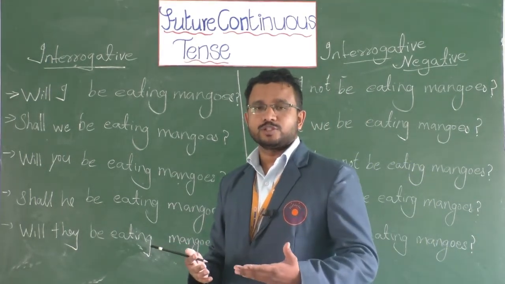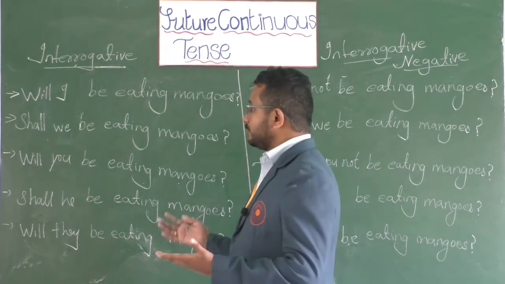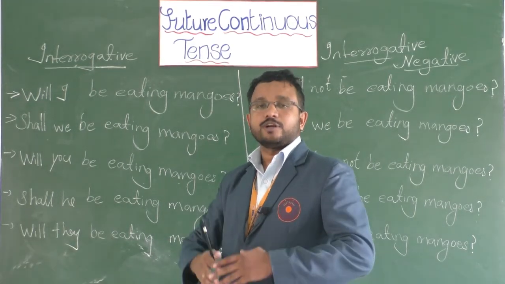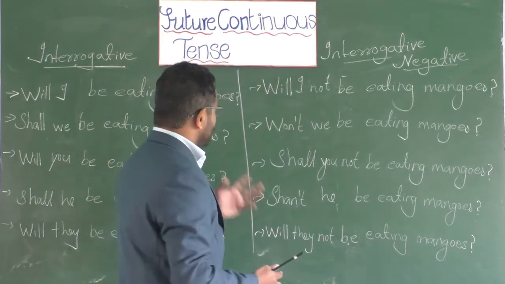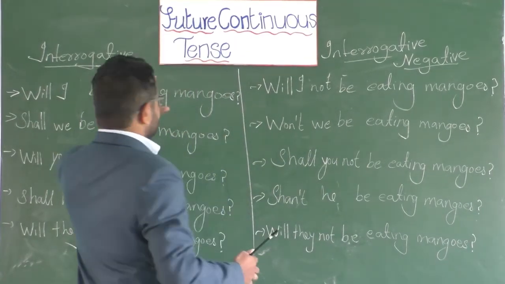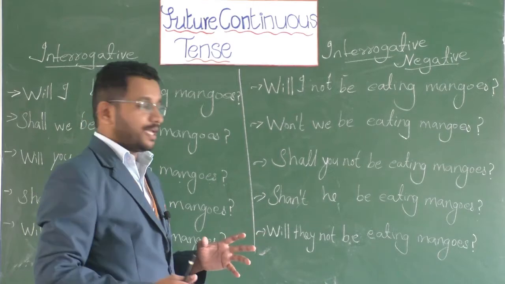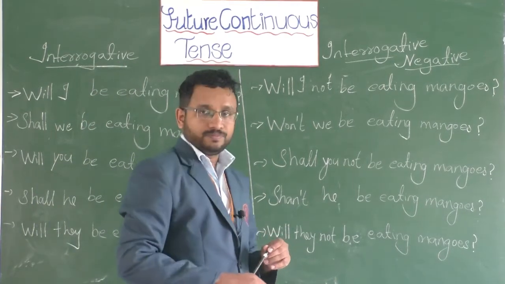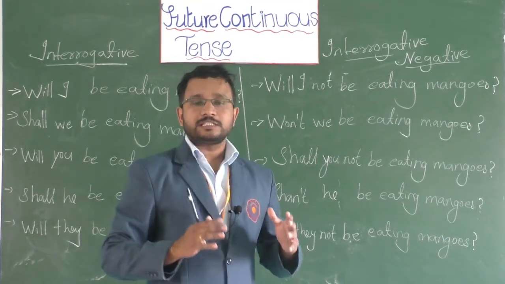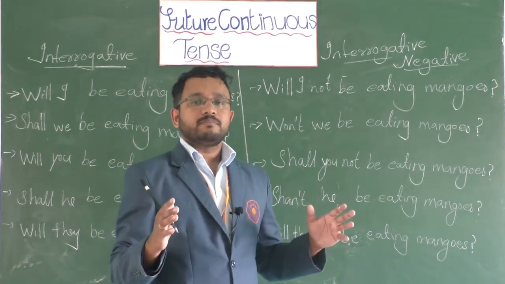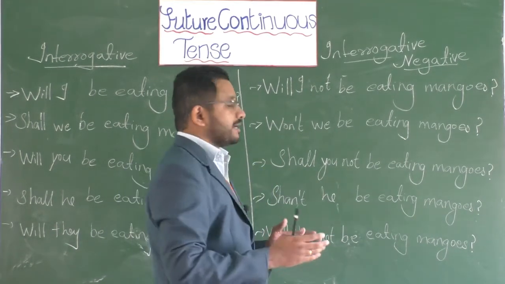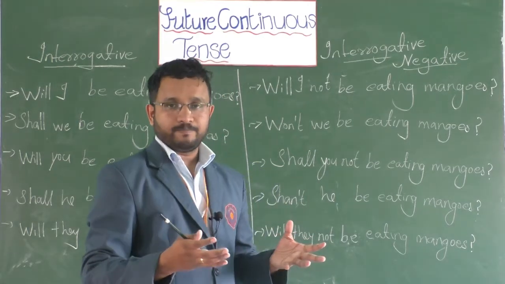So try to use variety of verbs or different variety of sentences, so that you would understand this tense form in a better way. Now I am giving you the same sort of examples so that everybody might understand this tense form in a simpler way.